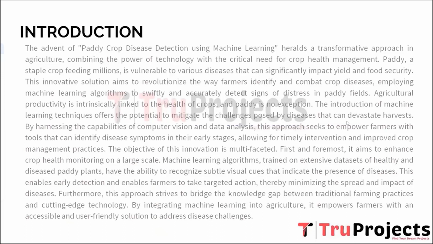As we navigate the intersection of agriculture and technology, this approach underscores our commitment to harnessing innovation for the betterment of global food systems. Furthermore, this approach strives to bridge the knowledge gap between traditional farming practices and cutting-edge technology. By integrating machine learning into agriculture, it empowers farmers with an accessible and user-friendly solution to address disease challenges.